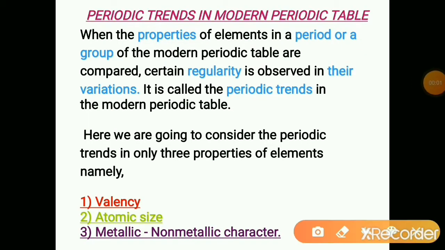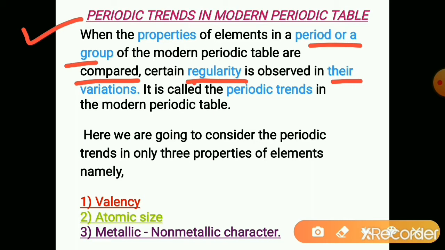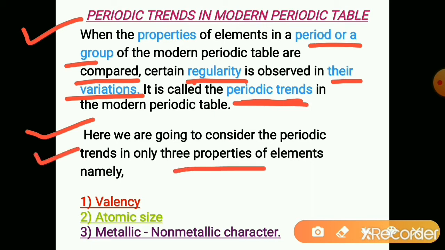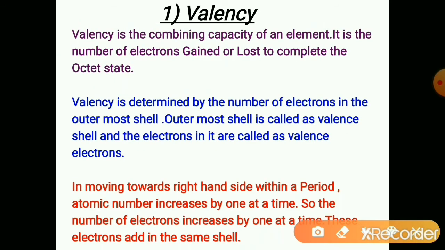Let us discuss the periodic trends in the modern periodic table. When the properties of the elements in a period or a group of the modern periodic table are compared, certain regularity is observed in their variations. This regularity observed in the variation is called the periodic trend. Here we are going to consider periodic trends in only 3 properties: valency, atomic size, and metallic and non-metallic character. So let us see the trend in valency.